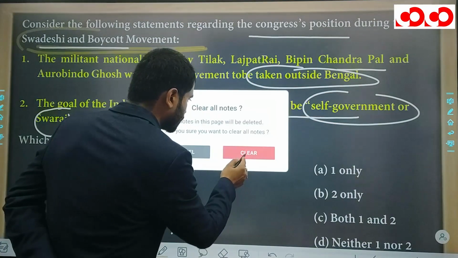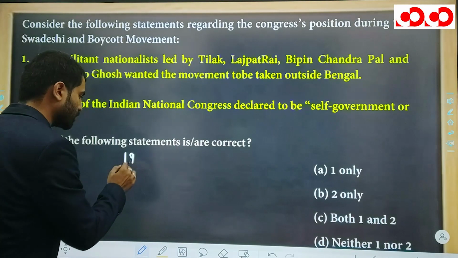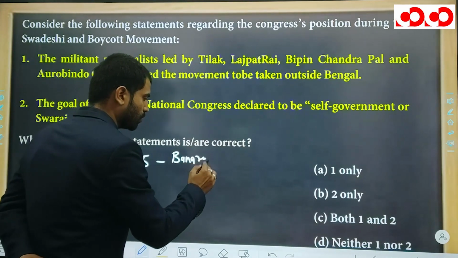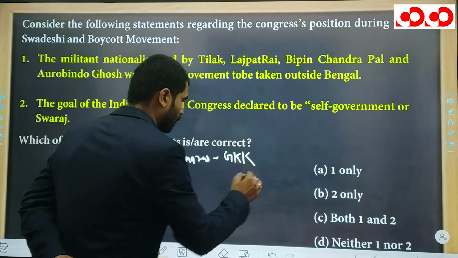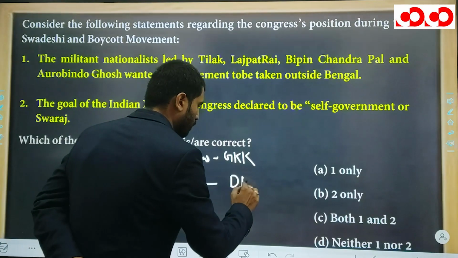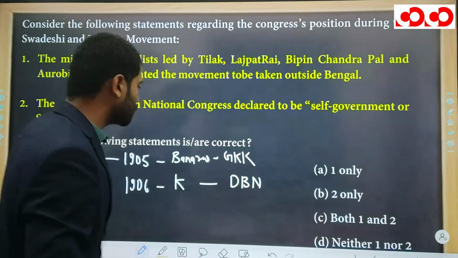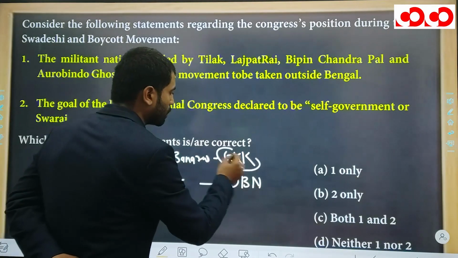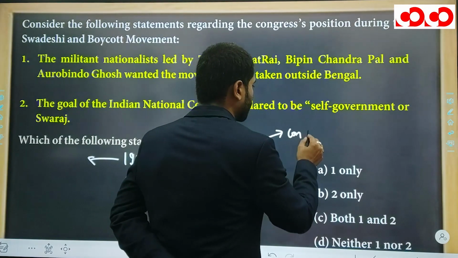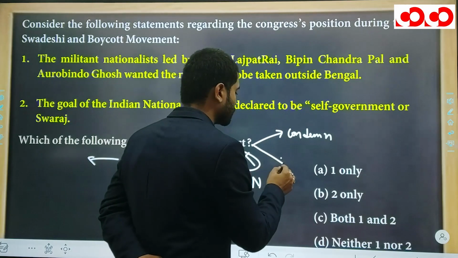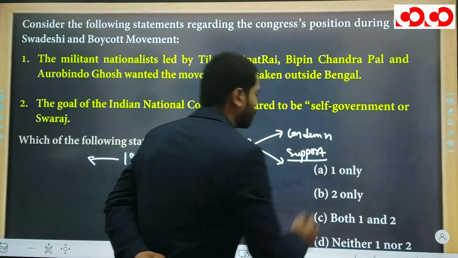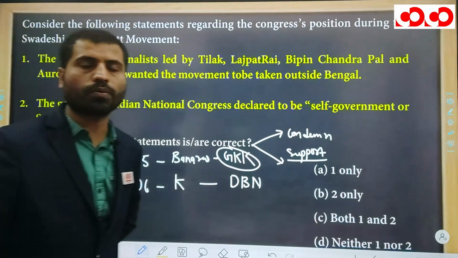Now here we are to discuss about the three sessions of the Congress. First in 1905, which was in Banaras, and this session was headed by Gopal Krishna Gokhale. Next session in 1906 in Calcutta, and this session was headed by Dada Bhai Nehruji. So in this session, under the leadership of Gopal Krishna Gokhale, this meeting was resolved for two purposes. First one is to condemn the partition of Bengal, and second is to support the anti-partition movement, or we can say the Swadeshi and boycott movement.